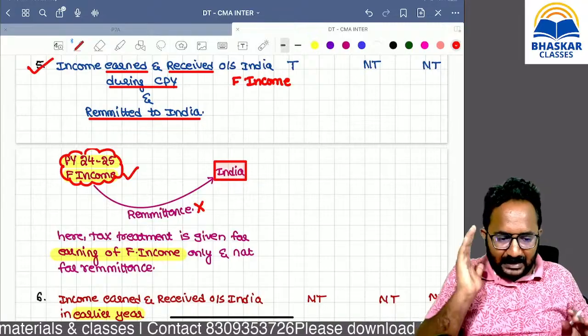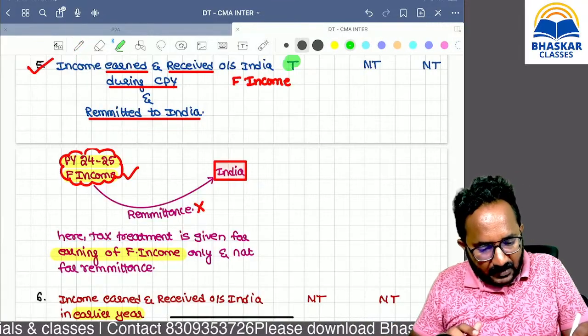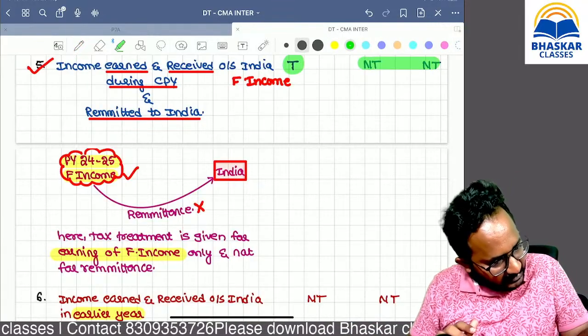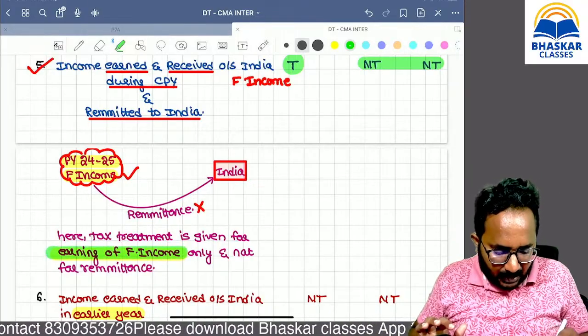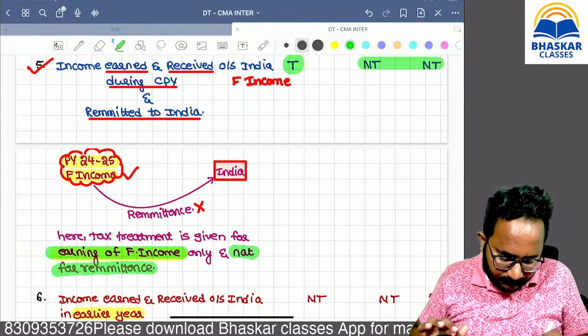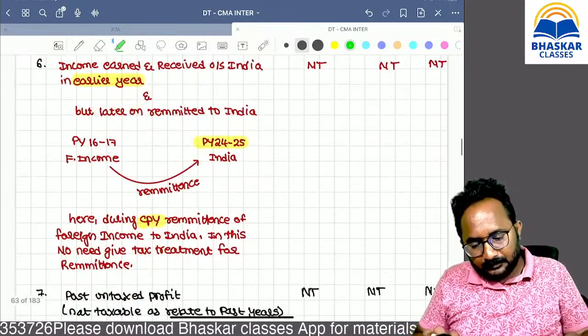So now foreign income is taxable only in the hands of a resident and ordinary resident. In the remaining hands, it is not taxable. Tax treatment is given for earning, not for remittance.